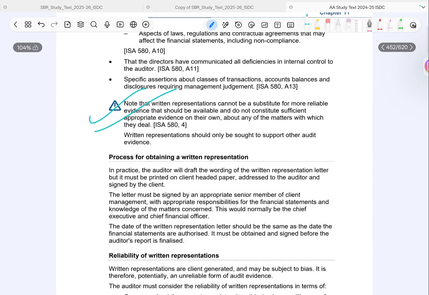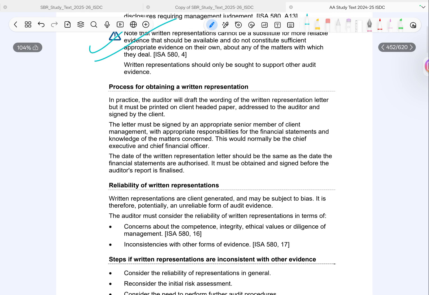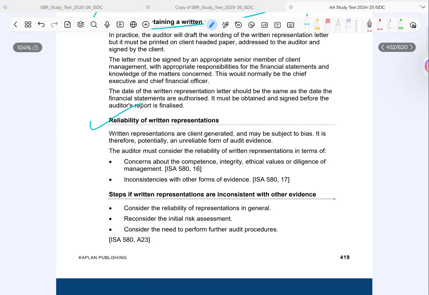Now, let's quickly understand the process for obtaining a written representation. The auditor actually drafts the letter, but it must be printed on the client's letterhead. This can be easily asked for an MCQ. It is addressed to the auditor and signed by senior management, usually the CEO or the CFO. The date should match the date of approval of the financial statements, and it must be signed before the audit report is finalized.